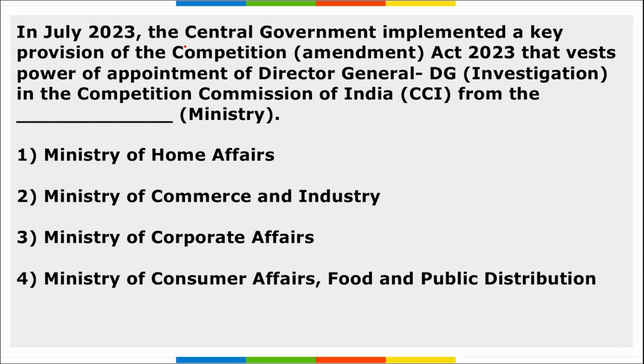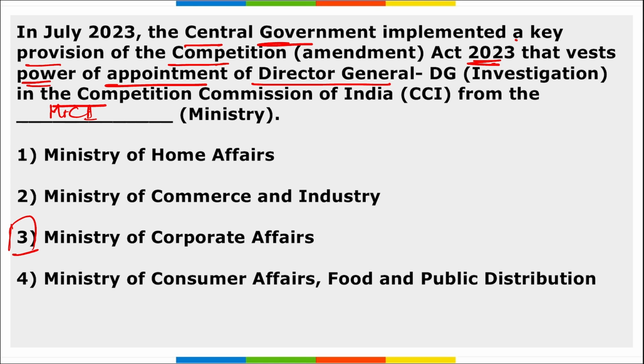Moving on, central government implemented a key provision of the Competition Act 2023 that vests the power of appointment of Director General in the Competition Commission of India from the Ministry of Corporate Affairs. So the right option here is option C. The central government has implemented a key provision of this Competition Act 2023 that vests the power of appointment of Director General in the CCI.